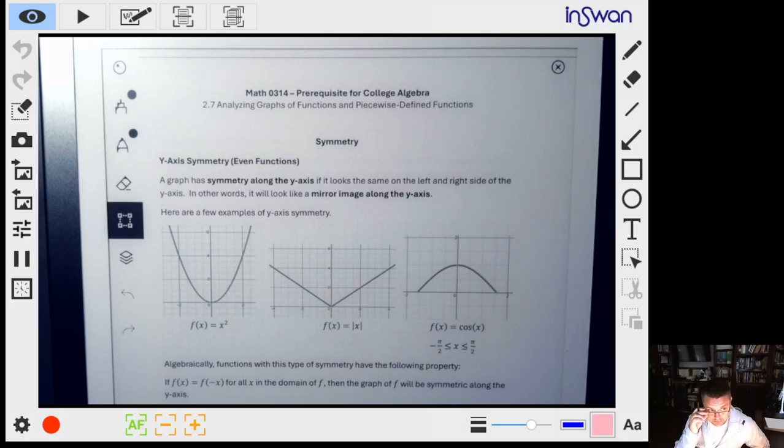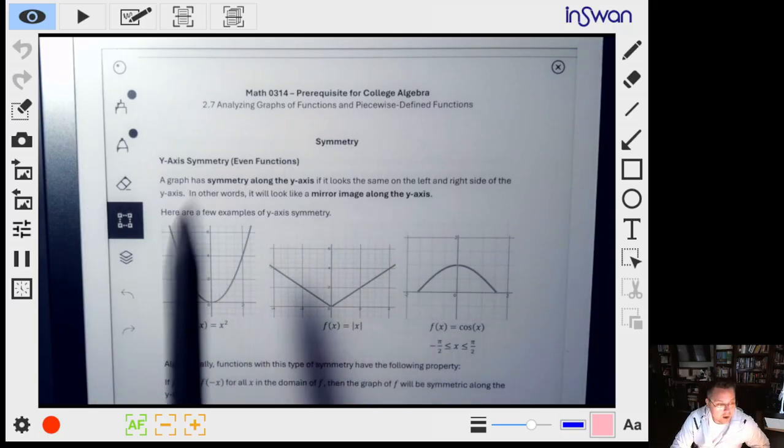To start section 2.7, folks, what we're going to do is talk about symmetry. There are two types of symmetry that we're going to look at. The first type is symmetry along the y-axis, and the second is symmetry about the origin. The first is what we call line symmetry, as if we could fold along a line and see symmetry in the graph. The second one is a rotational symmetry, and that'll be about the point of the origin.